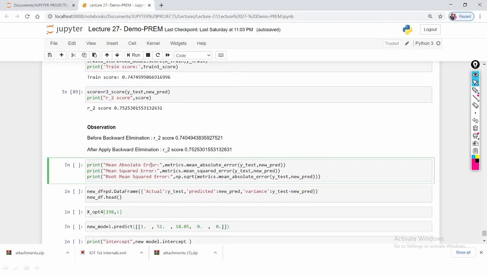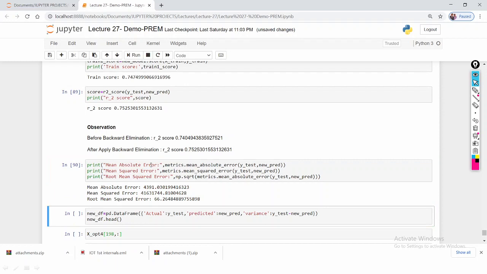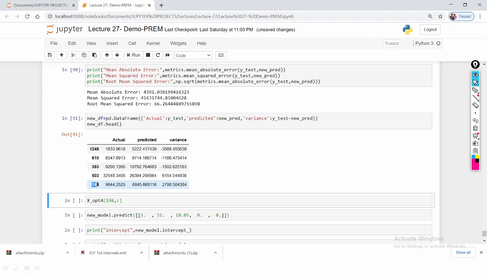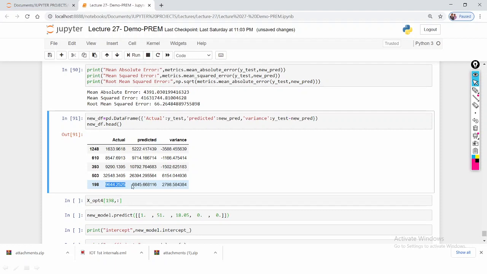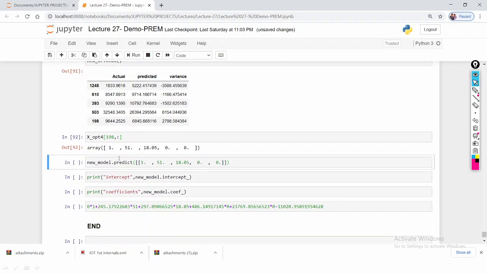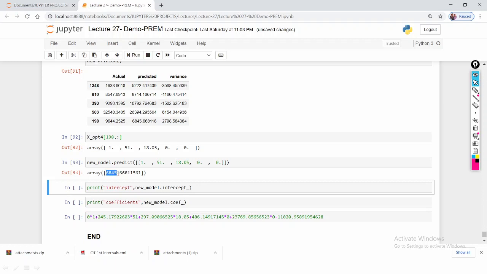So I'm applying the other metrics, mean absolute error, mean square error. If you see here, for the 198th instance, the actual target variable is this value, the model predicted this value, so the difference is this value. Under this, what are the input features of the 198th record? These are my input features. All these input features I'm giving as input to my model. That model will predict this 64, and this value is predicted by the model.